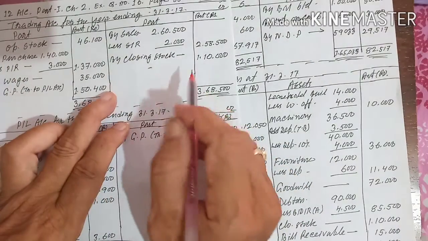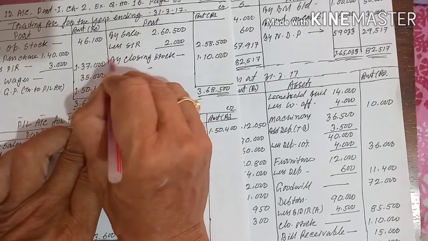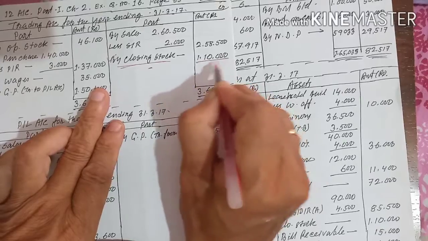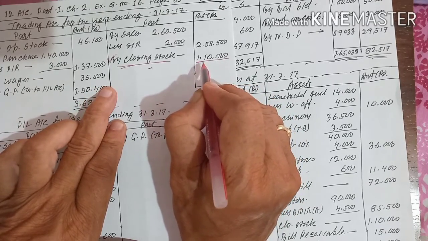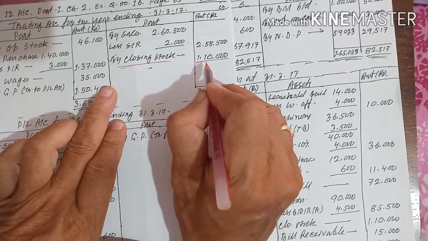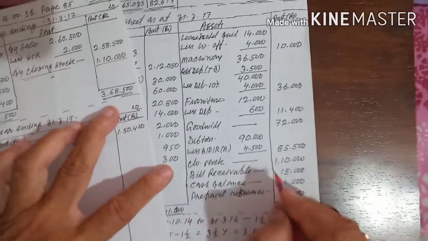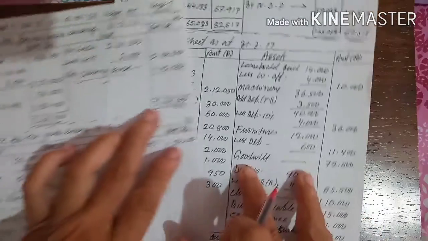So closing stock, all of you know, has two effects. One, trading account credit side, I am marking it here: closing stock. I am drawing a red line under it, the red line under the amount is from the adjustment. That is the first effect. And the second effect, the closing stock of 1,10,000 is on your asset side.